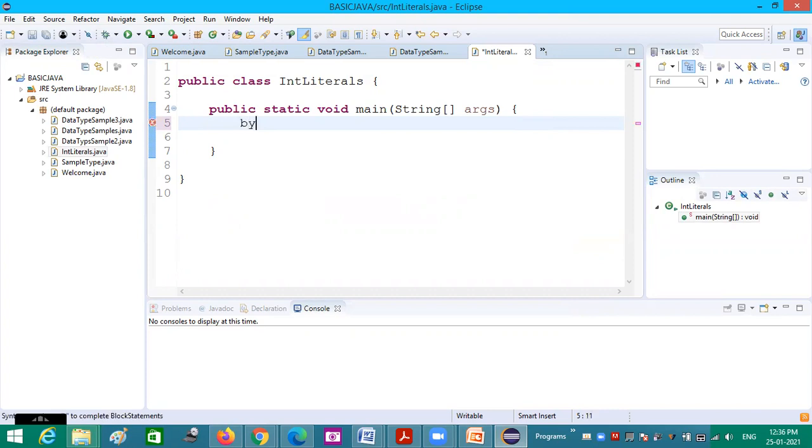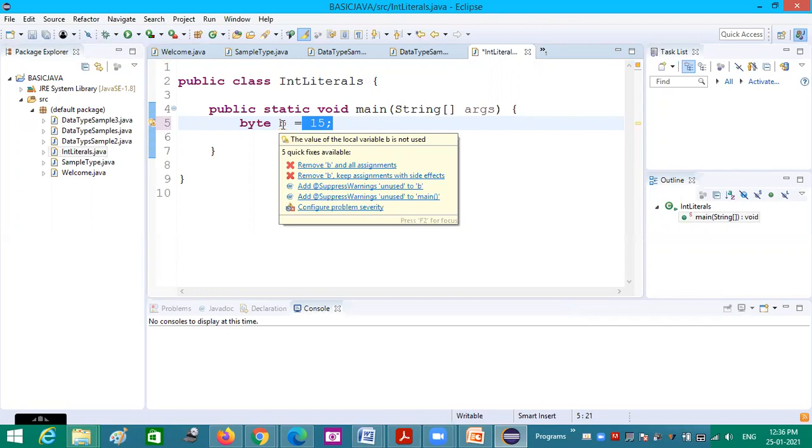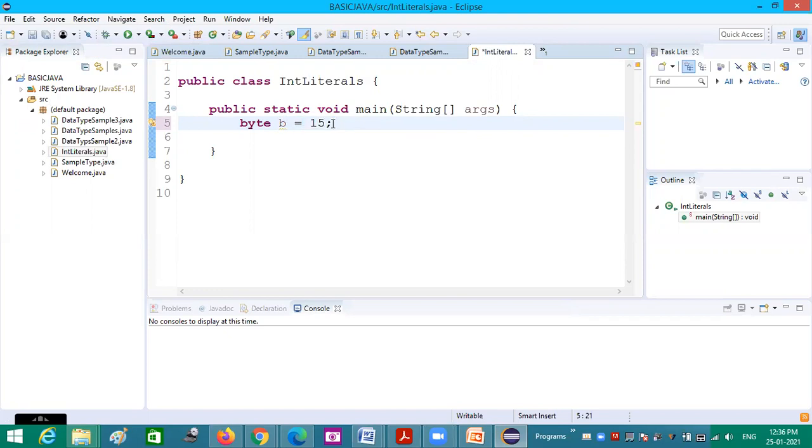first we shall start from byte. Byte b is equal to, normally as I told, any normal value, if I give this 15, it is actually an integer value, but properly it can be stored in b because this 15 is coming in the range of byte. To represent 15, we need only 8 bits. So without any confusion, it can be printed.